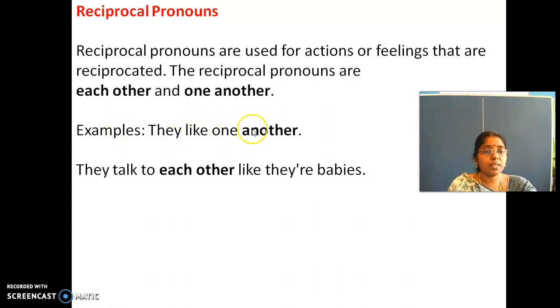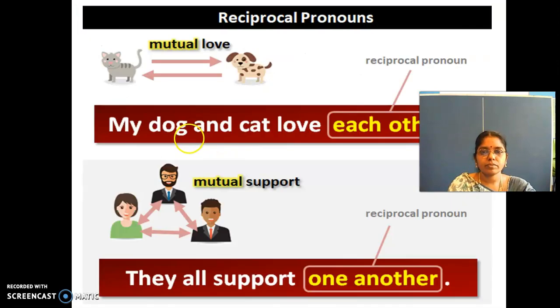They like one another means what? I like you and you like me. That is what they like one another means. They talk to each other like they are babies. I am talking to you and you are talking to me when we are in a live session, Zoom session, right? That is what each other means. So reciprocal is both ways. Is it clear? So here, reciprocal pronouns.